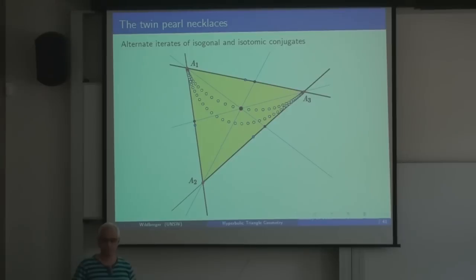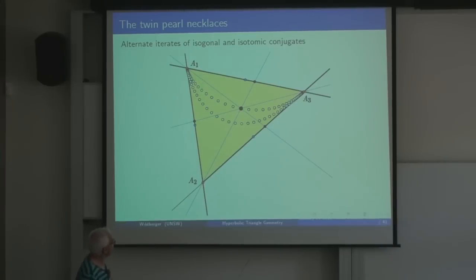So suppose you do both conjugates. And then you decide to do both conjugates of those two. Well, one of them is going to give you back the point you started with, but the other one is going to give you a new point. So you're going to get two new points. And then you do the isotomic and isogonal conjugates of both of them, and you get two new points.